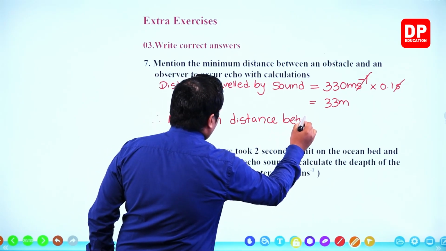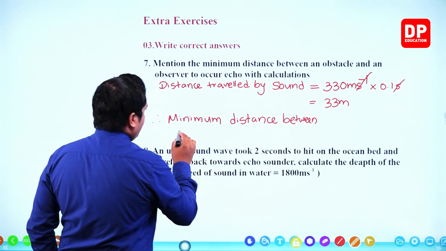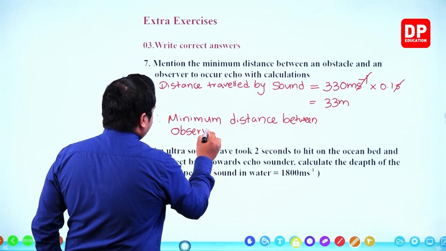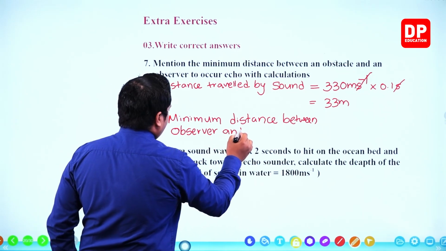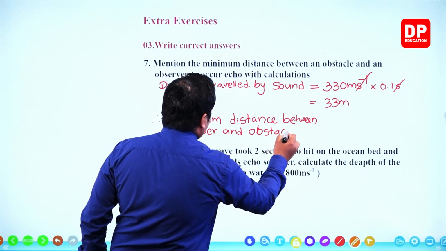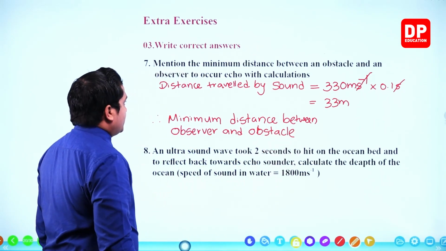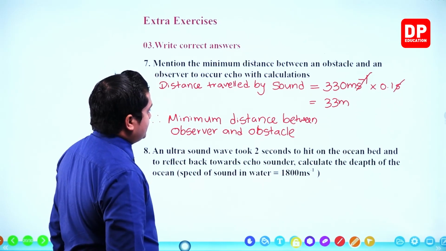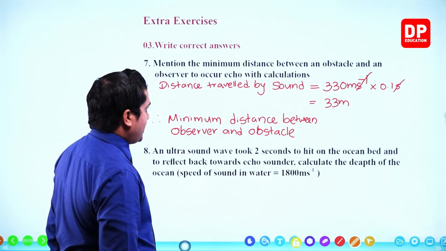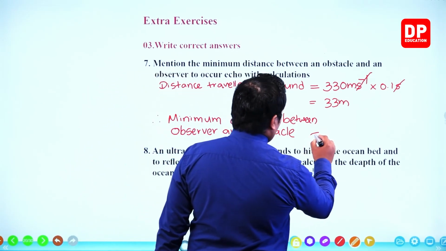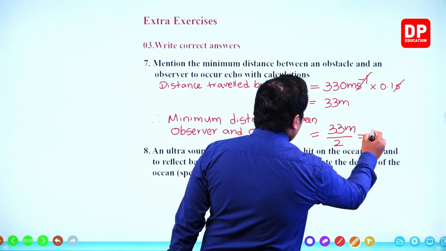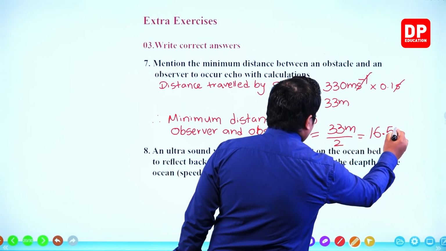between observer and obstacle, right? Therefore, minimum distance between observer and obstacle is equal to 33 meters upon 2, which is equal to 16.5 meters.